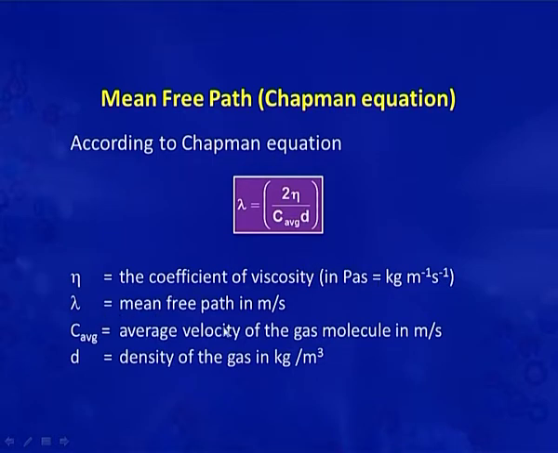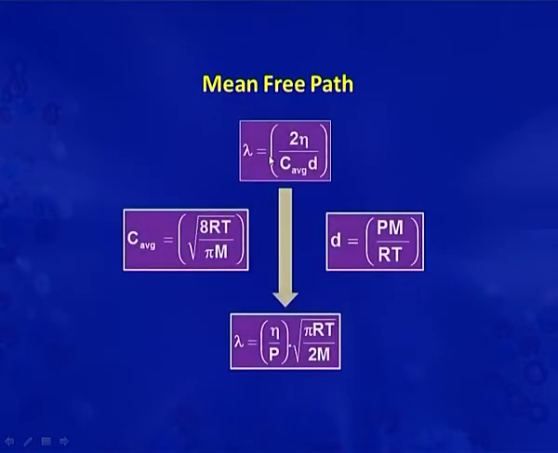Lambda is the mean free path in meter, C average is the average velocity of the gas molecule in meter per second, and D is the density of the gas in kg per meter cube. So, the Chapman equation is lambda equals eta by C average into D.